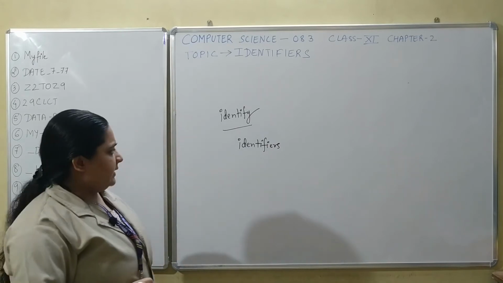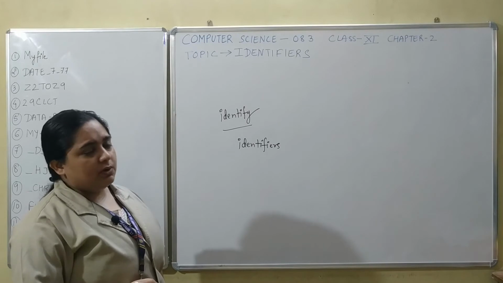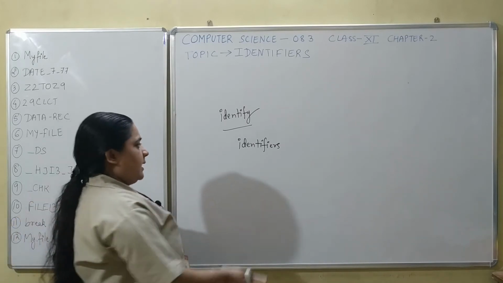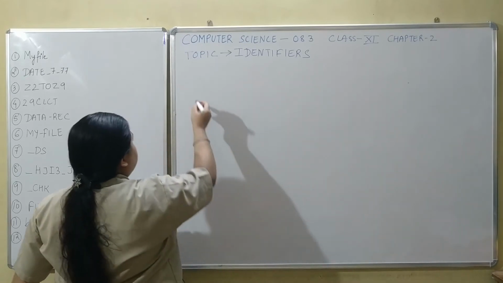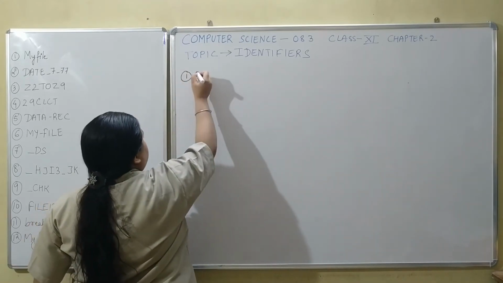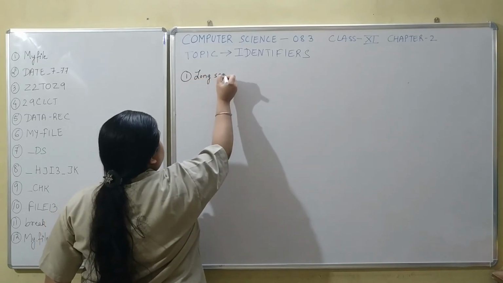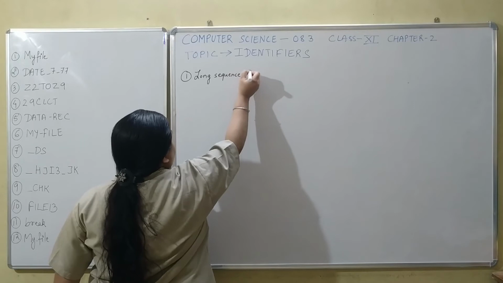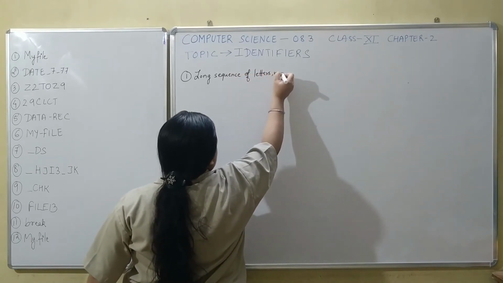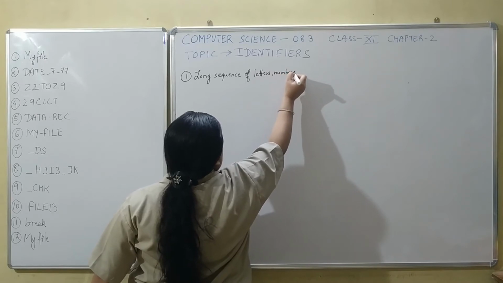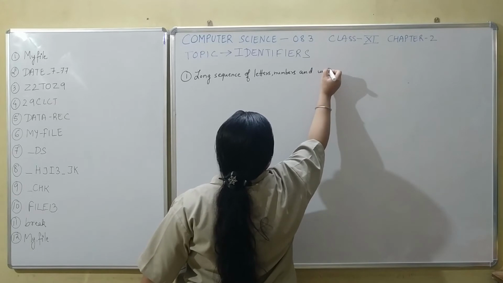Talking about identifiers, students, there are certain rules with which you have to create identifiers. Let me explain those rules one by one. The very first rule is, it is a long sequence of letters, numbers, and underscore.